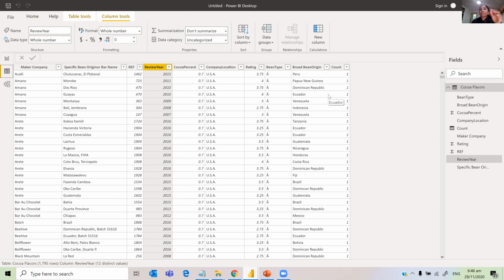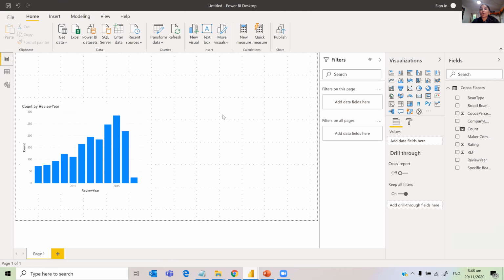When you create a measure, it dynamically changes and it won't appear here in the data layer. You can't see it there, but when you put it in the report, then it changes by context.